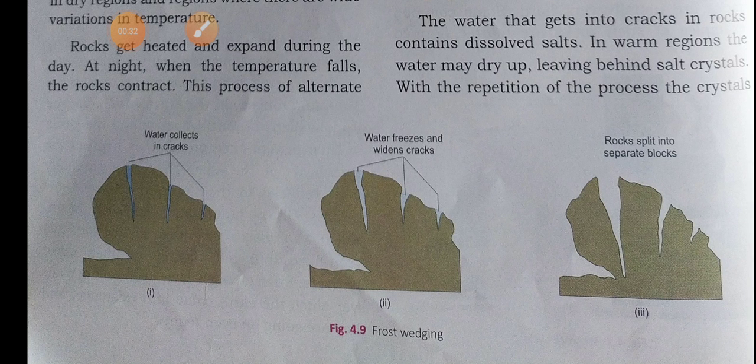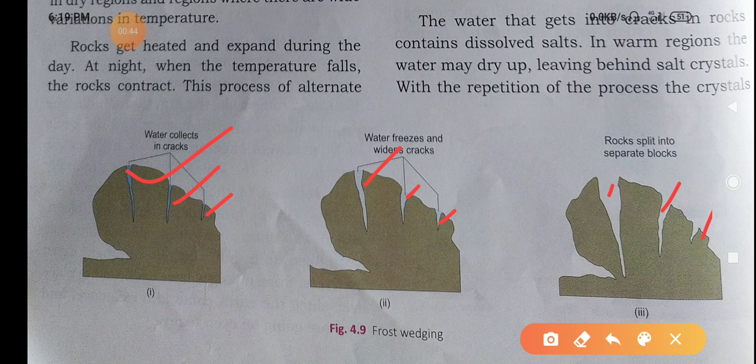What is weathering? In this picture you can see some cracks, right? These cracks are the main reason for the breakup of rocks. What is the reason for this? The external agents such as heat, cold, water, ice, wind, waves and even plants and animals break up the rocks and modify landforms.